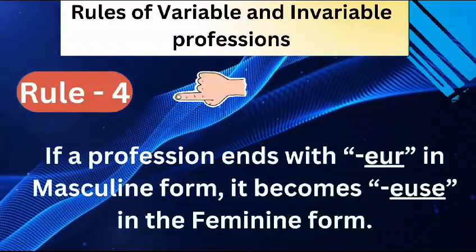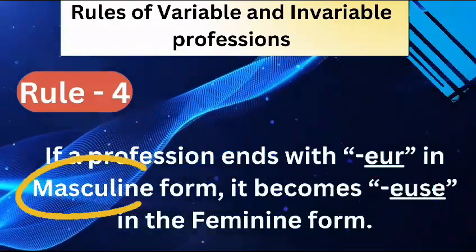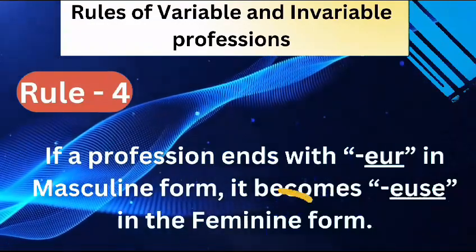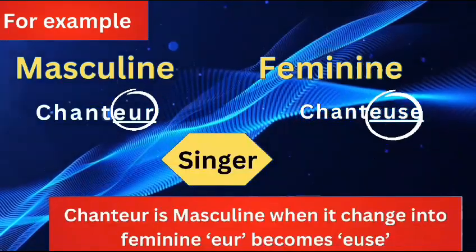Rule 4. If a profession ends with "eur" in masculine form, it becomes "euse" in the feminine form. For example, chanteur becomes chanteuse.